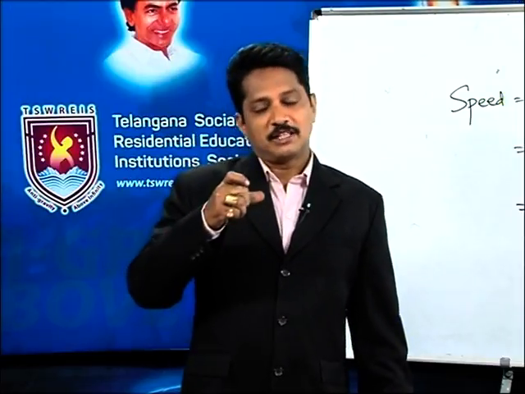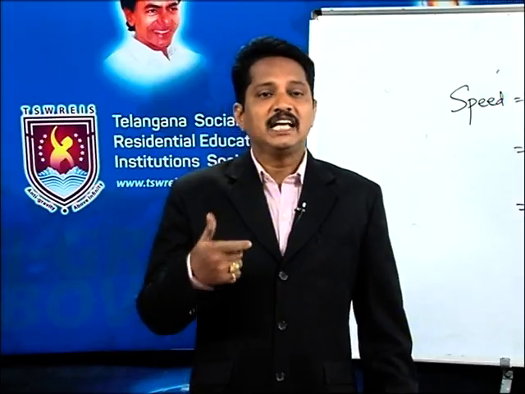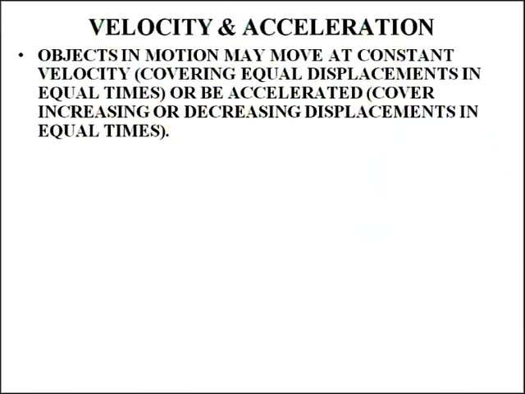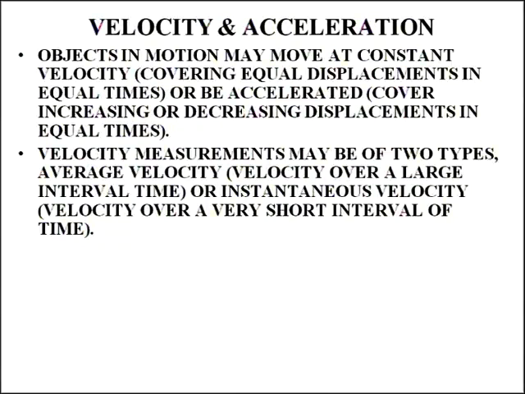So, here we are using the word uniform speed. Uniform speed means that in equal time intervals, if the distance is also equal, then you call such speed simply uniform speed. If in equal intervals of time the displacement is also the same, then we call it uniform velocity. It is clear. Okay. Now, velocity measurements may be of two types.